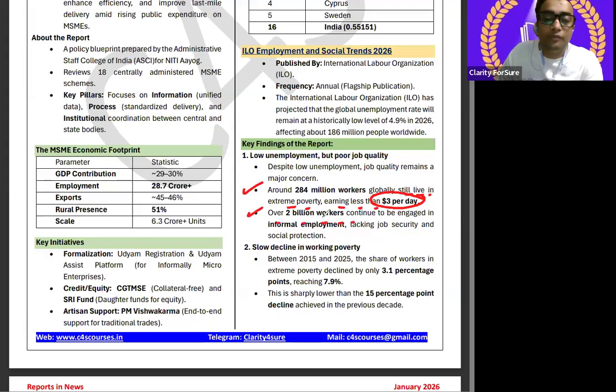Over 2 billion workers, data लिख लेना, जहां जहां black pen से highlighted, it is important for your prelims paper. Over 2 billion workers continue to be engaged in informal employment. Informal employment समझ में आ रहा है ना? No formal kind of work. Someday they are getting work, someday they are not. Lacking job security होगा ही होगा, of course, and social protection.